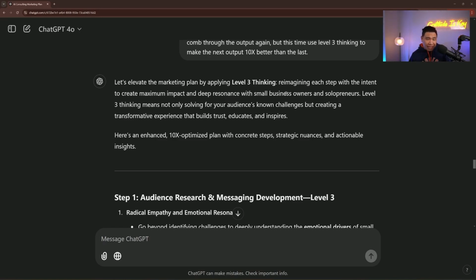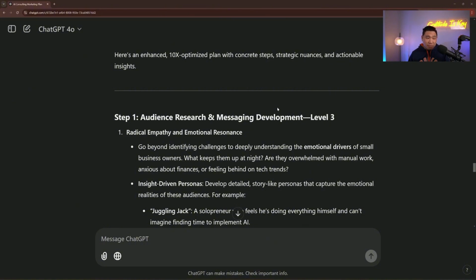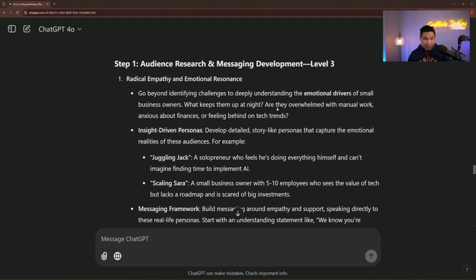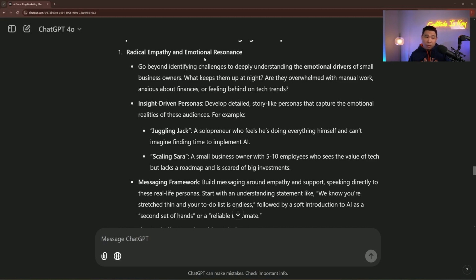It reimagined each step with the intent to create maximum impact for deep resonance with small business owners and solopreneurs. Level 3 thinking means not only solving the target audience's known challenges, but also creating a transformative experience that builds trust, educates, and inspires. So now this is a much deeper plan. Radical empathy and emotional resonance. Go beyond identifying challenges to deeply understand the emotional drivers for small business owners. What keeps them up at night? Are they overwhelmed with manual work?